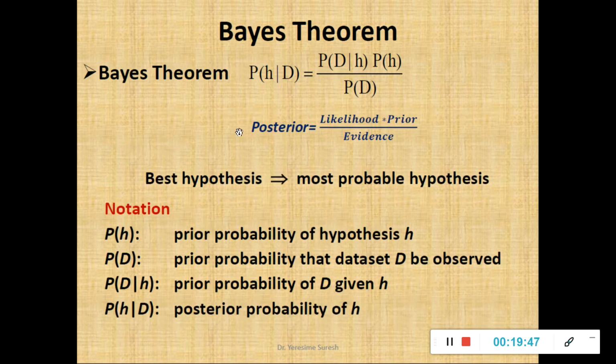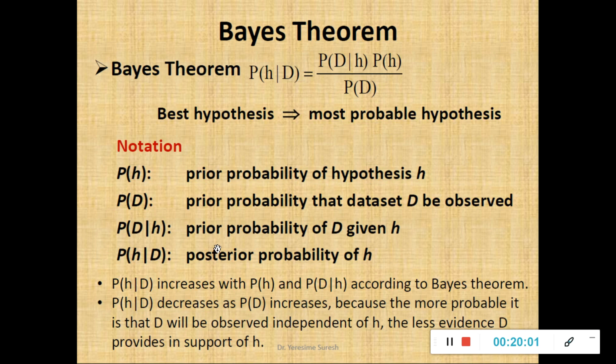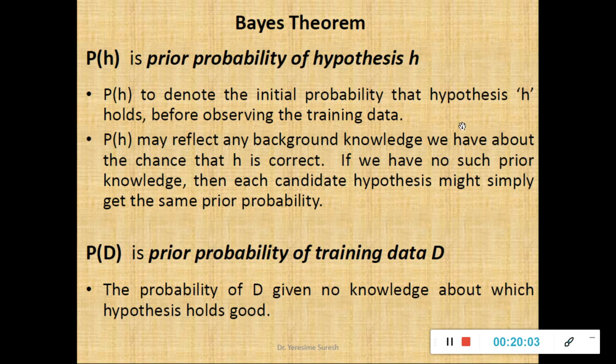So I repeat, while going through this video session, please go through these two slides very carefully, make a note of the mathematical notation for Bayes theorem and the notations for it, recall, and then go for solving the problems. I have given the description here for each and every acronym and notation used in Bayes theorem. P(H) is the prior probability of the hypothesis H.